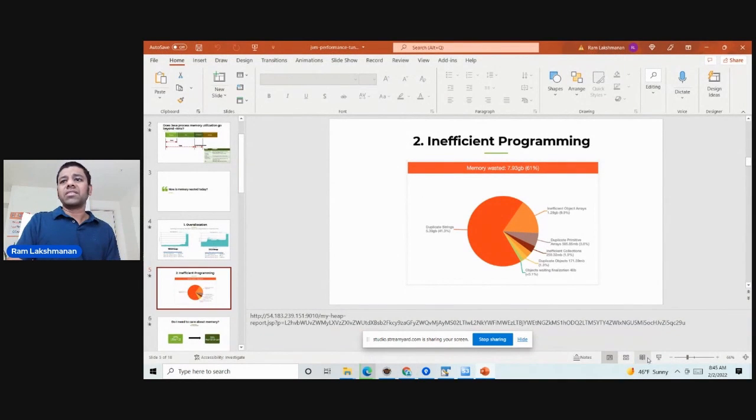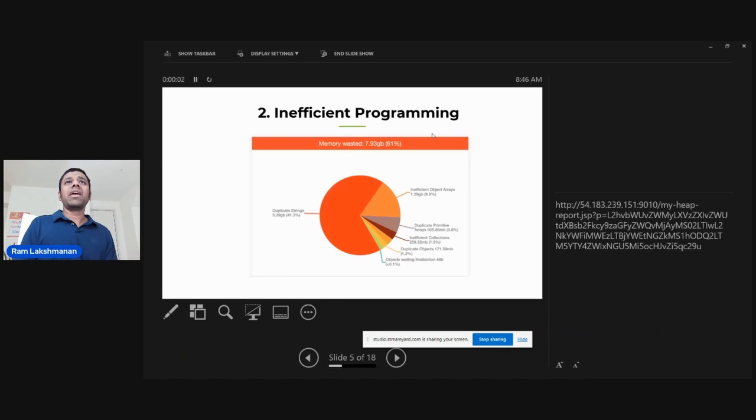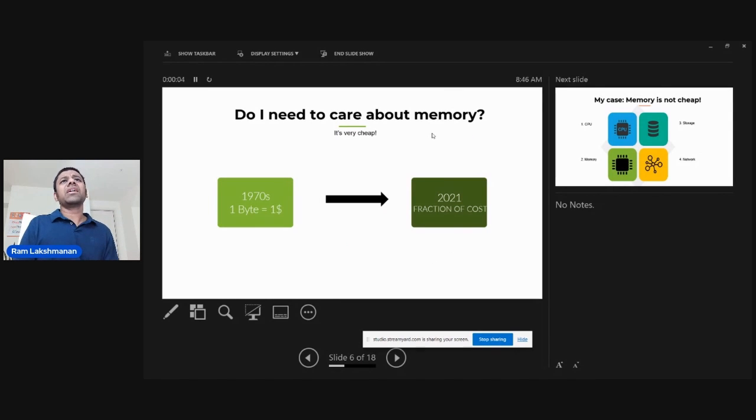So friends, now some of you may have a question: do I need to really care about memory? Because memory is very cheap. Why do I need to care about it? See, this argument, look at this. In the 1970s, 1 byte of memory was $1. Let me repeat. In the 1970s, 1 byte of memory was $1.